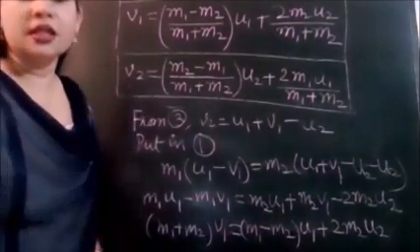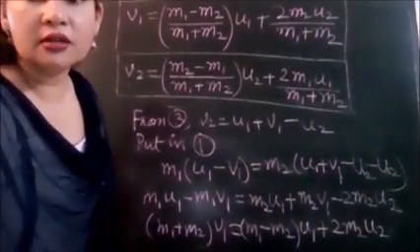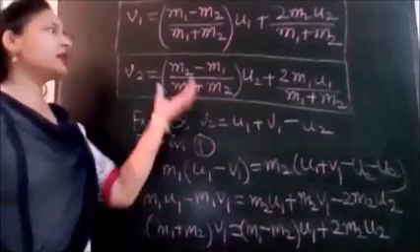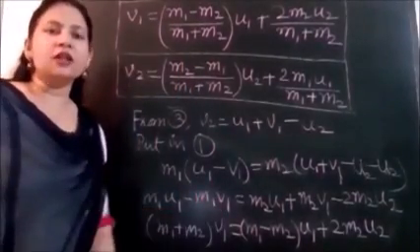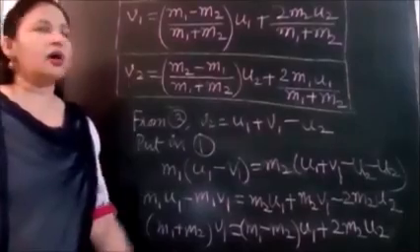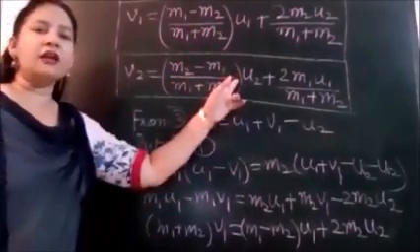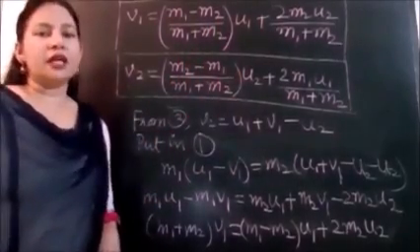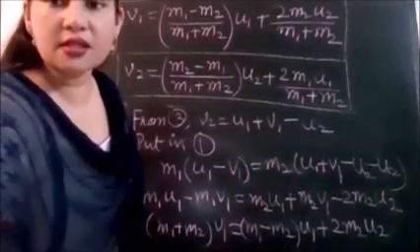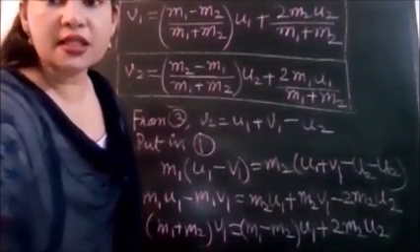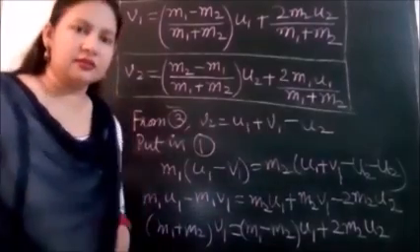So mind it, these are the velocities of the objects after they collide in one dimension, provided their direction remains the same. I hope these velocities V1 and V2 are clear to you. If there is any doubt, you can raise your hand. Students, in case of any doubt in this derivation, you can raise your hand.